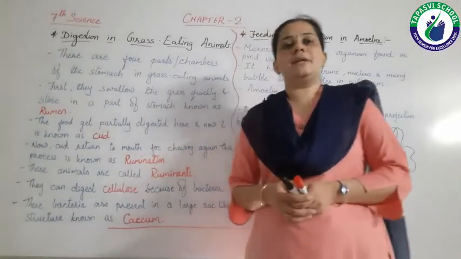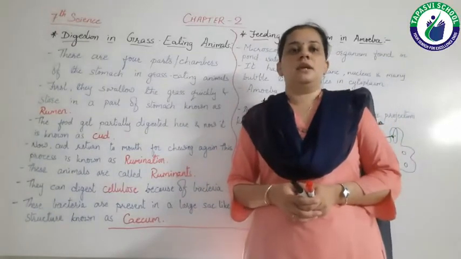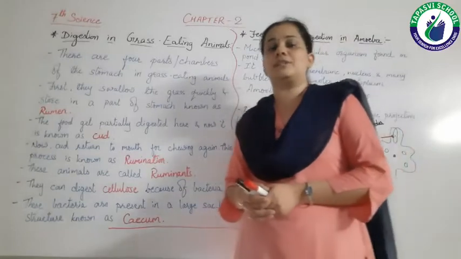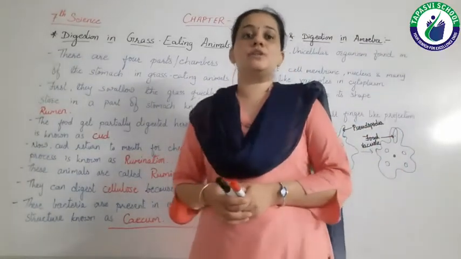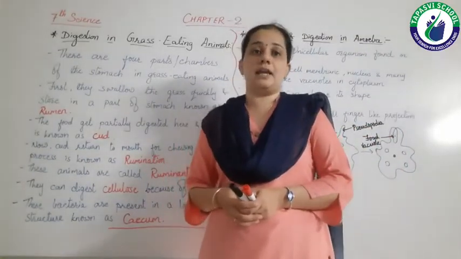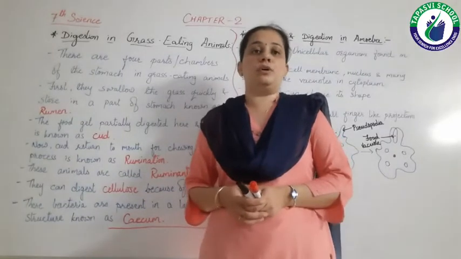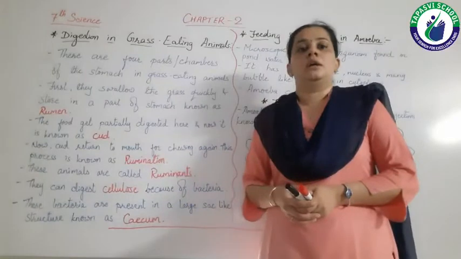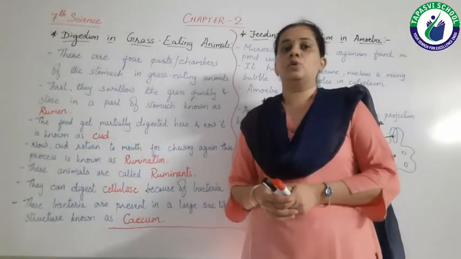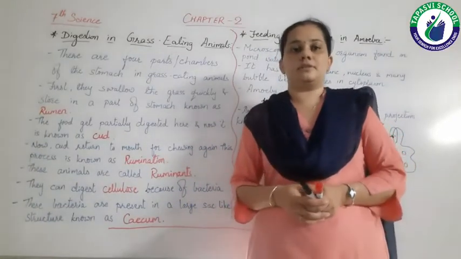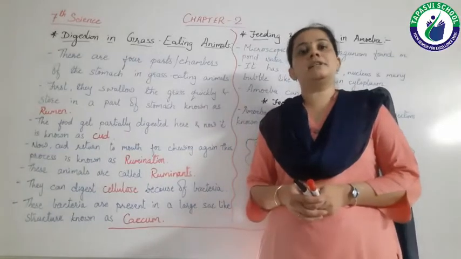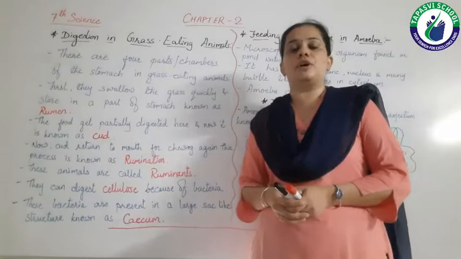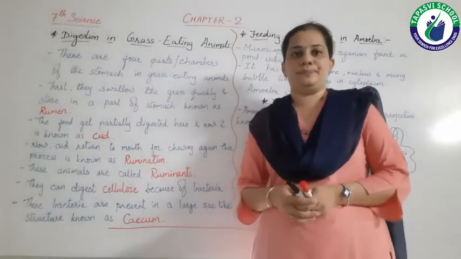Now the next step is absorption. In the small intestine there are thousands of finger-like outgrowths which are known as villi. The villi increase the surface area for the absorption of food. Now this food goes by the blood vessels to various organs, and the cells of these organs use this food, and this is known as assimilation.